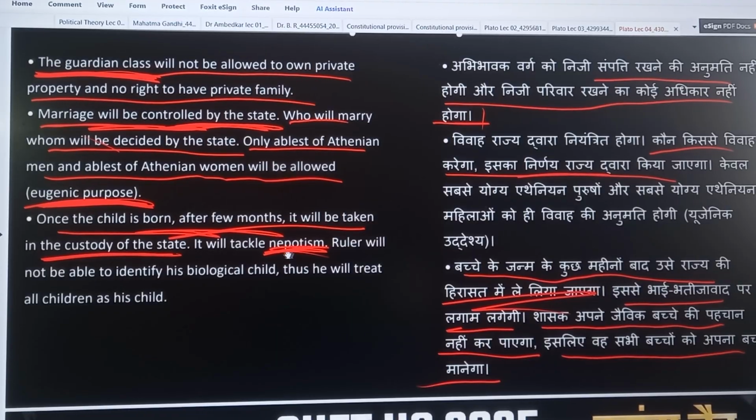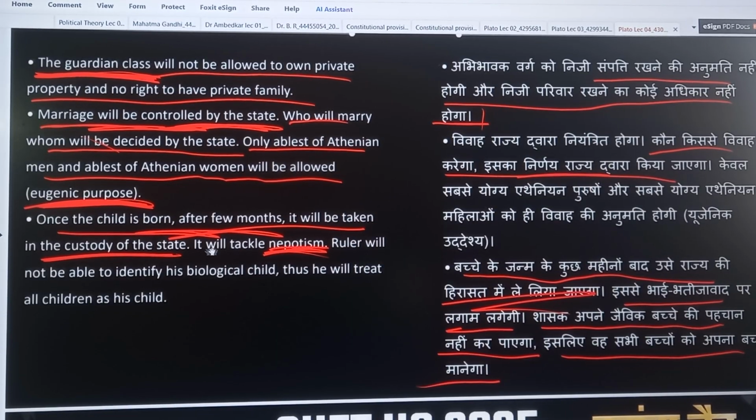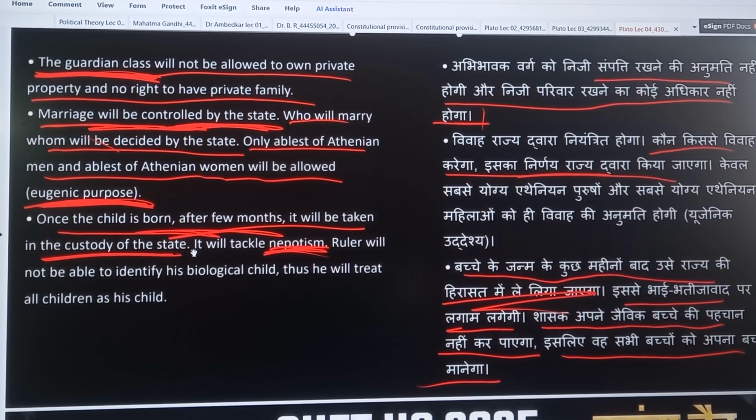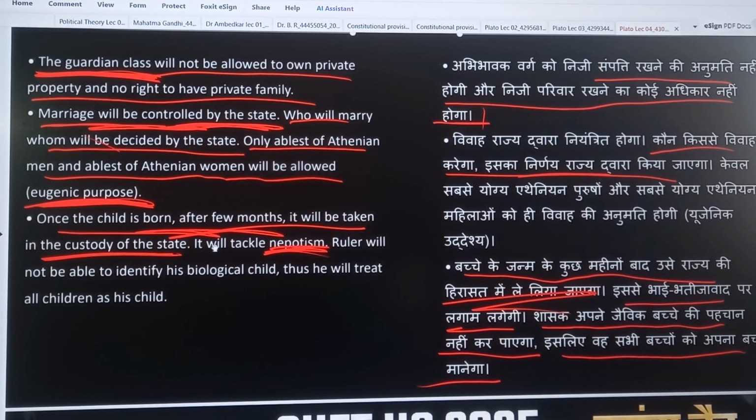It will tackle nepotism. Means the state will take their child into its control, because if they have the right to guide their children, then in future it will give rise to nepotism.